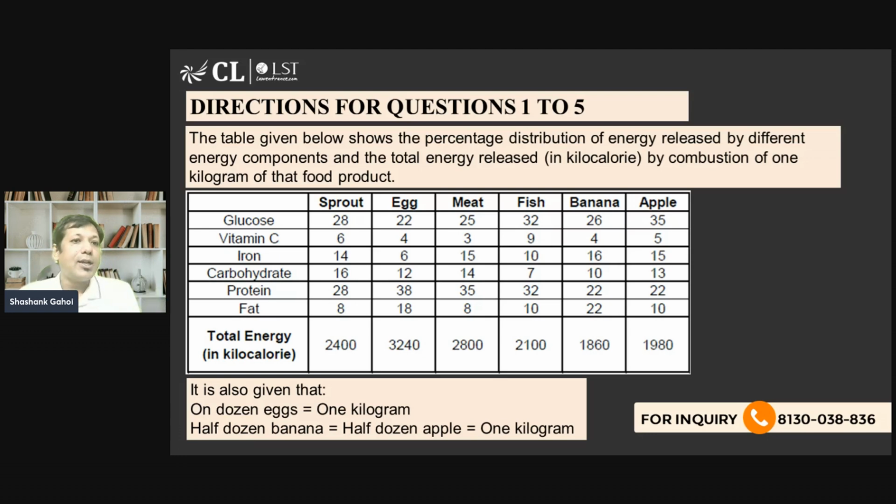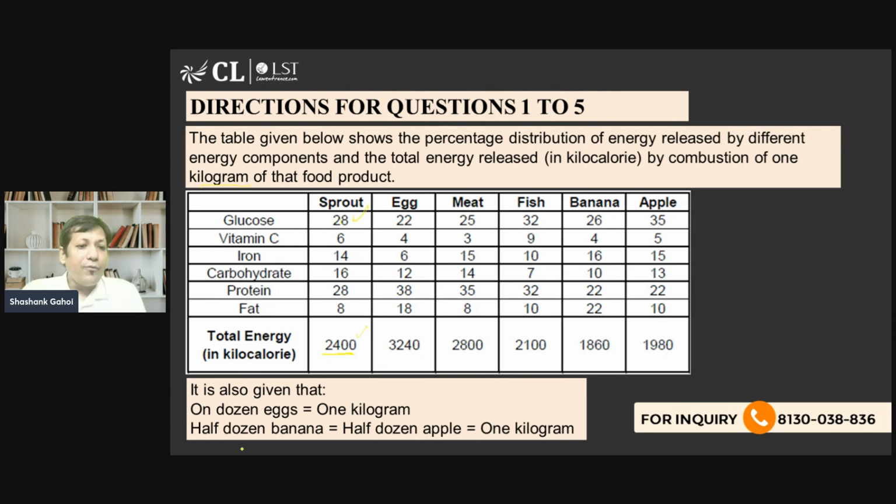This question says that the table given below shows the percentage distribution of energy released by different energy components, and the total energy that is given. Basically, if I look at Sprout, it has 28% energy out of 2400. So 1 kg of sprout gives us energy as 2400, and out of that 28% is generated from glucose, 6% is generated from vitamin C, 14% is generated from iron. So this is what the question is talking about.